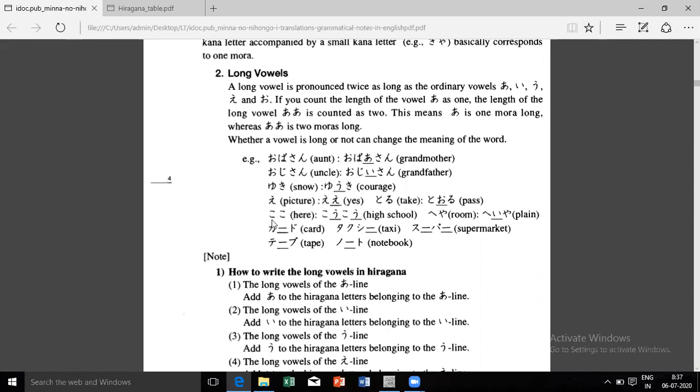Koko. You know what is koko. Koko, soko, asoko, ne. Koko is here. Now kookoo, this is yet to come. It is a part of gakkou. Gakkou is just school, and kookoo is a high school. So there are different types of schools. Even we have primary, pre-primary, secondary, high school, then university. So they also have this kookoo, that is a high school. Here, koko. Okay, here is a room. Here is a plane.